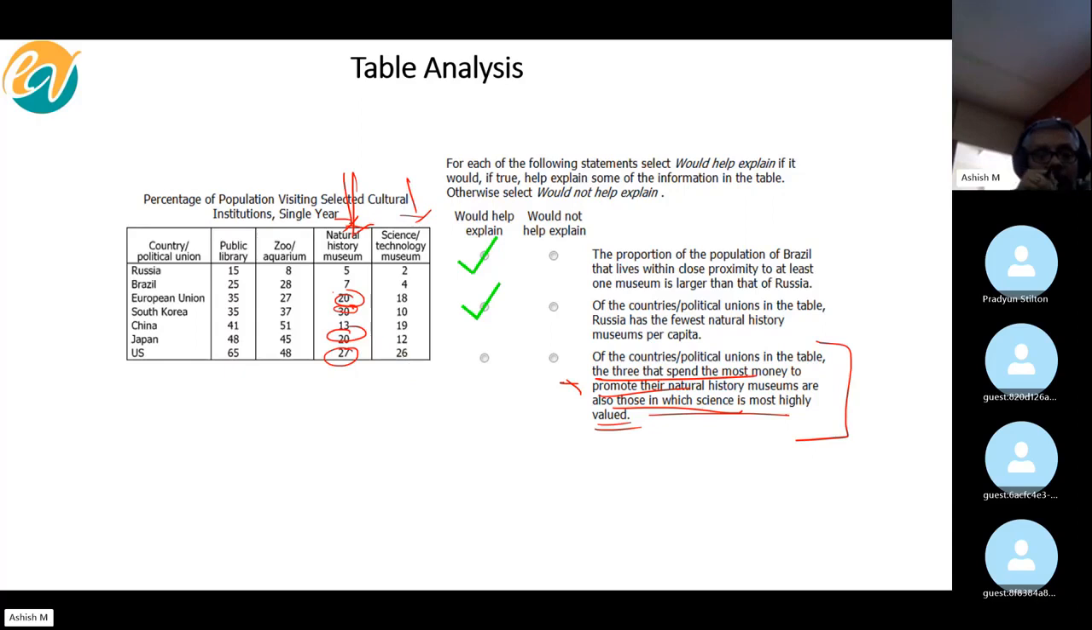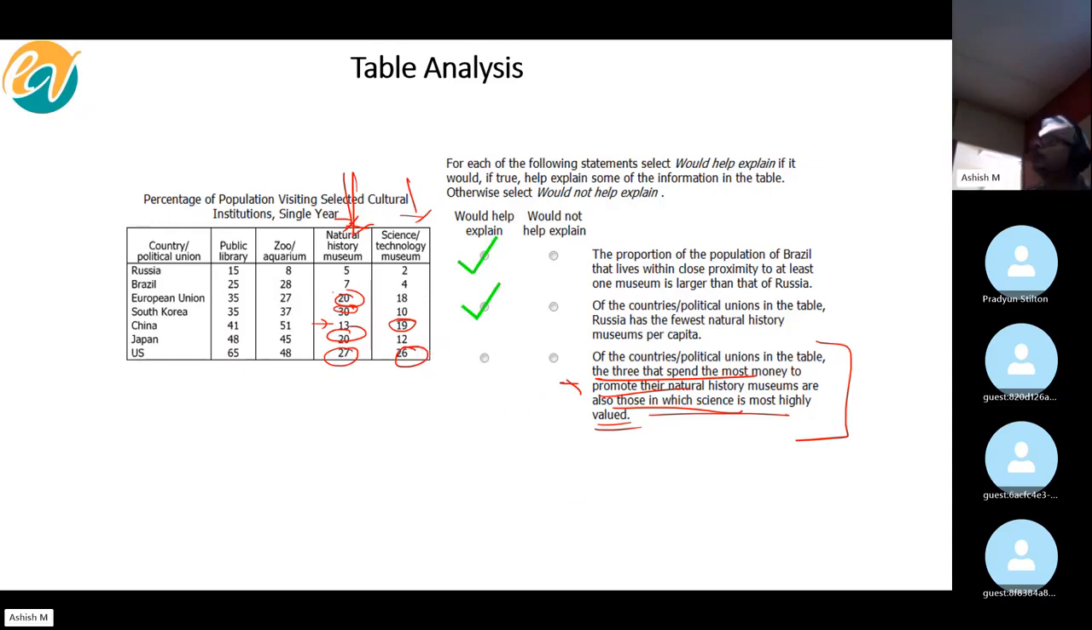What are you guys saying? No, no, I'm talking about science. Yeah, US, right? US. Second is China. Notice China does not appear in this list, right? And the third one is obviously European Union.